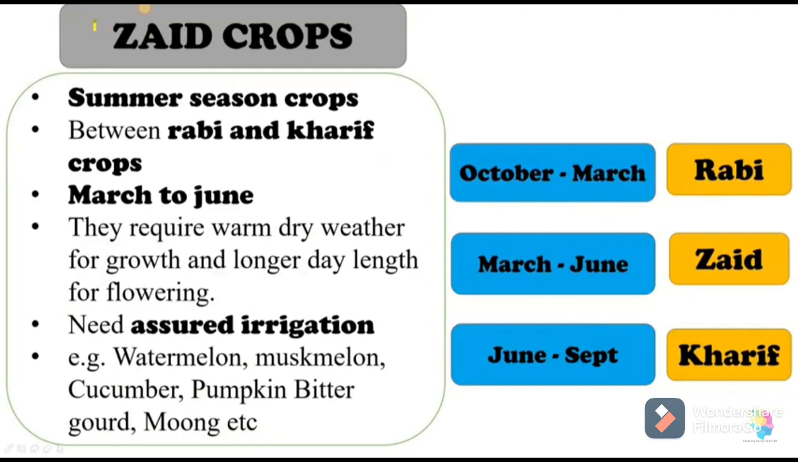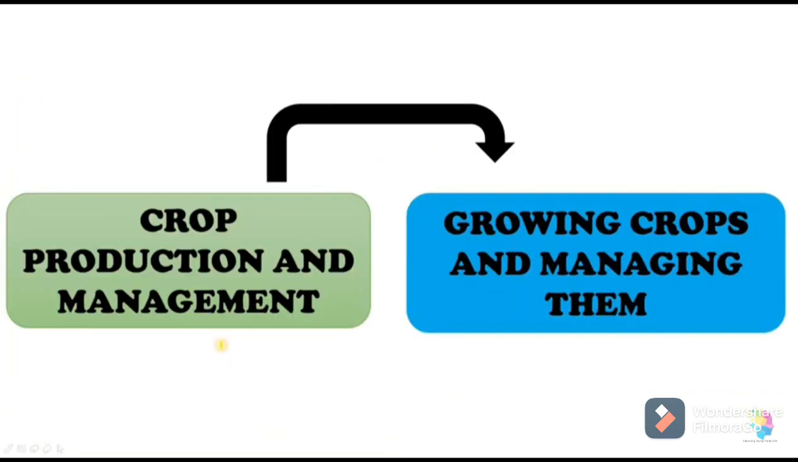So, what are the basic practices for crop production? When we are talking about agriculture, there are two points: crop production and management. Then, what is crop production and management? In simple words, crop production and management is growing crops and managing them.